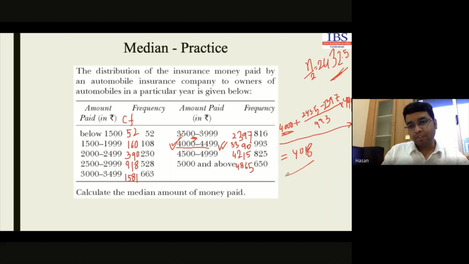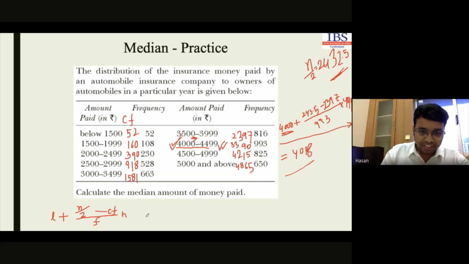So you have solved it. So I hope you got the answer. Now can you observe this one in the formula? We have this formula: L plus N by 2, where N indicates the total frequency, minus the cumulative frequency of the previous class, divided by the frequency of the median class, multiplied by the class width of this particular class.